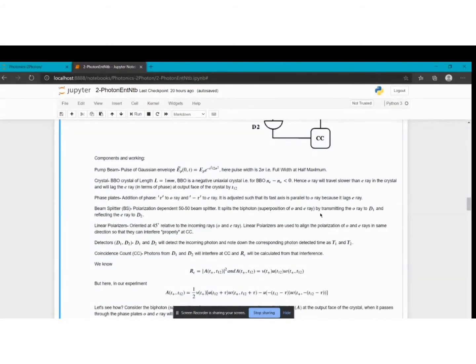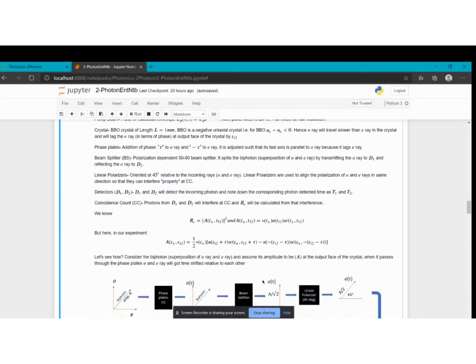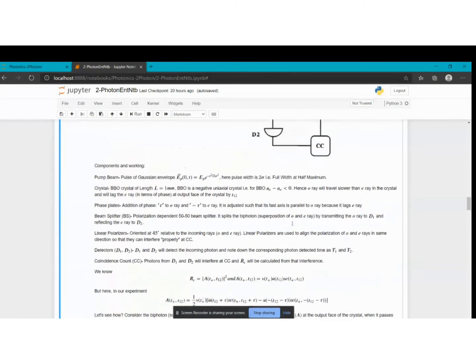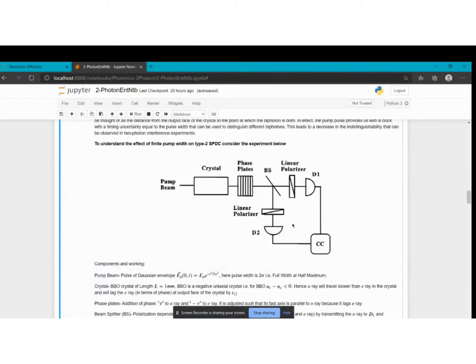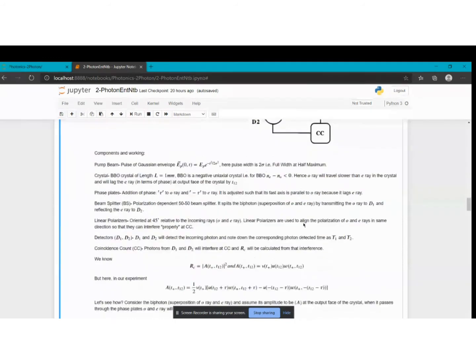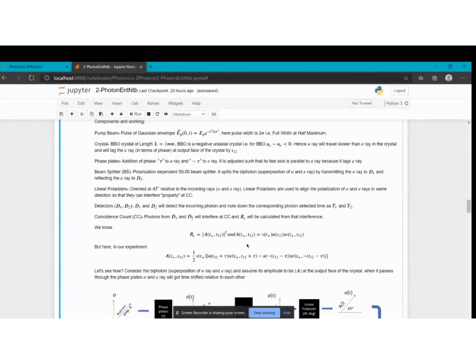Now let's move on to calculate the coincidence count, which is the square modulus of the biphoton amplitude. But Ayush has derived this as a product of these three functions with the assumption that the phase plates and linear polarizers were not there. In our experiment, they are there, so the biphoton amplitude will change from this expression to this expression.